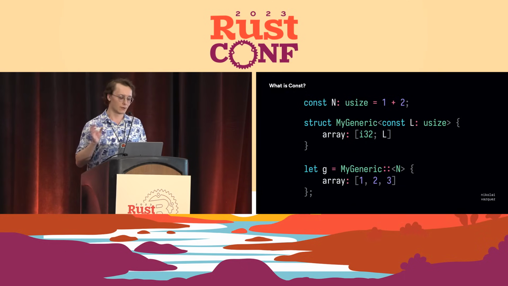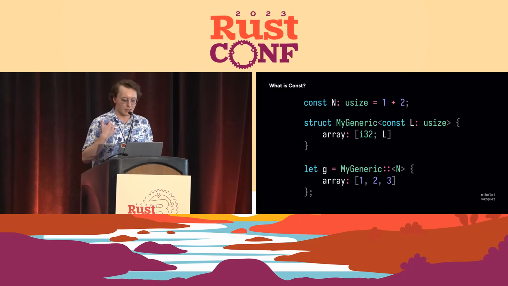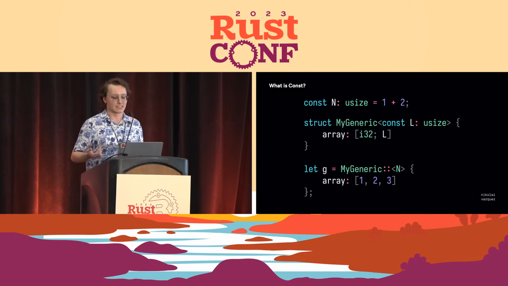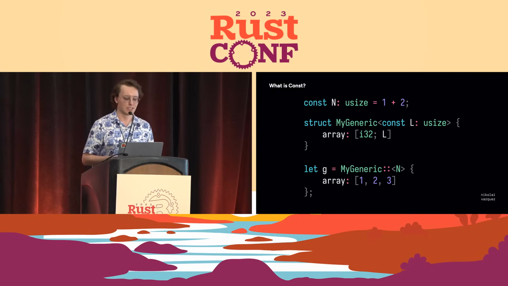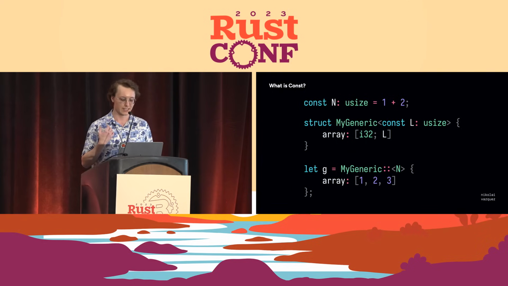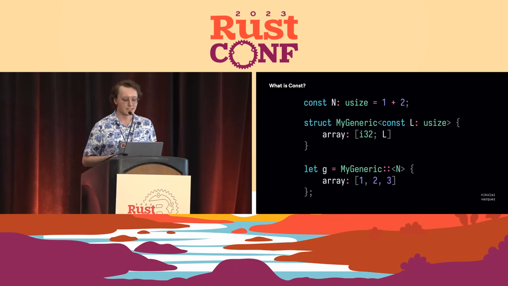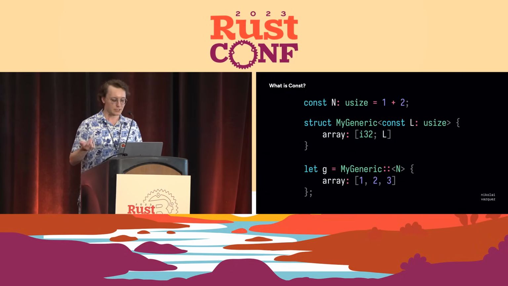In this case, we have the MyGeneric type, which can have any size array, but the size needs to be known at compile time. Here we have let g is MyGeneric, and we're specifically saying this needs to have an array of length 3 on the inside using the lovely turbofish syntax. And similarly to before, we have our array of 3 values on the inside.